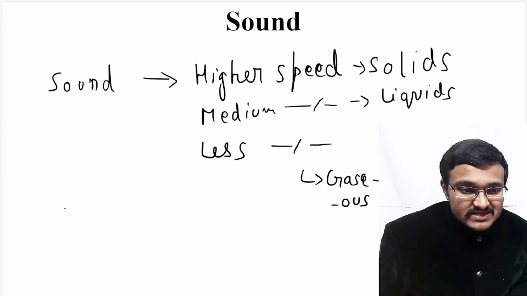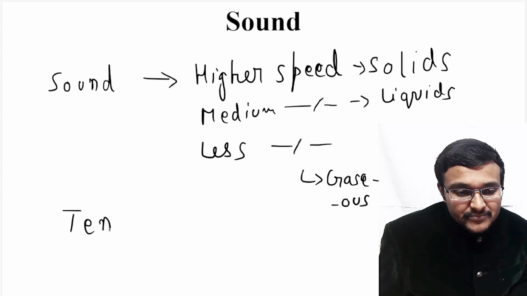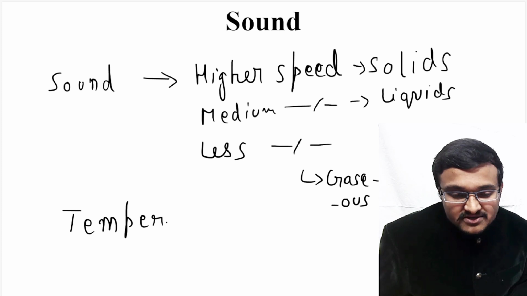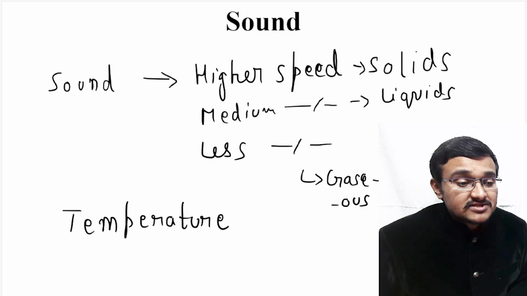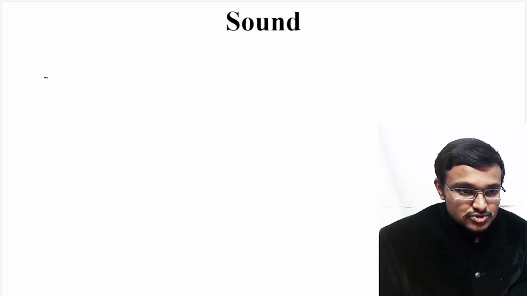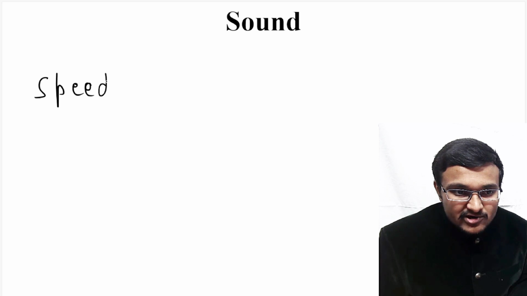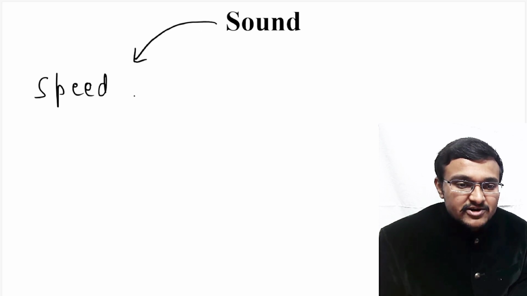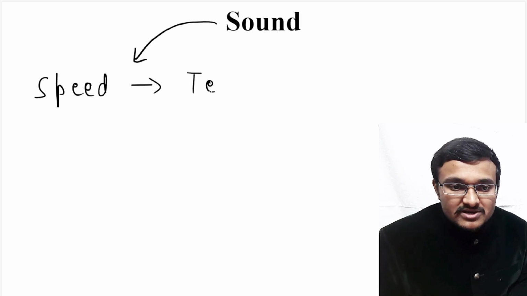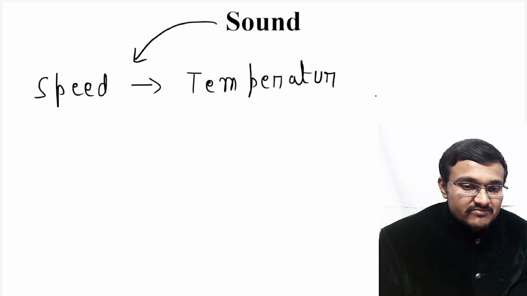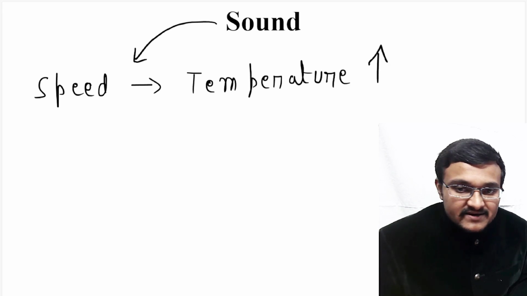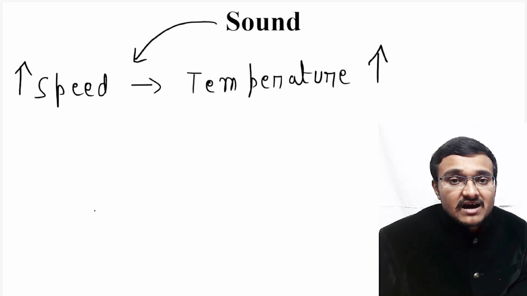And one more thing you should always remember: if the temperature of a particular medium is increased, then the sound speed will also be increased. So the speed of a particular sound depends on temperature as well. If temperature is more, then speed is more. So if temperature is higher, then the speed of sound becomes higher.